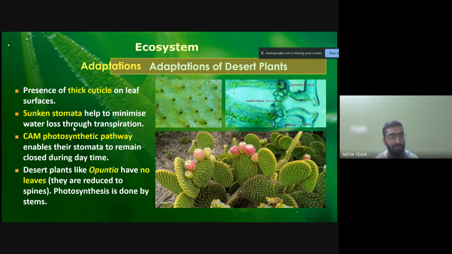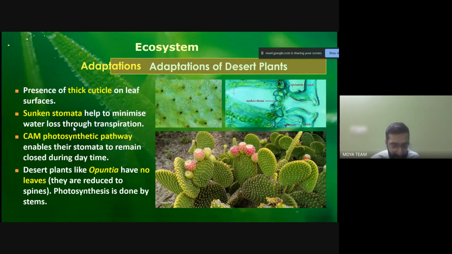So through the thick cuticle on the leaf, there is more retention of water and less loss of water from the surface of the leaf. It helps in minimizing water loss through transpiration.